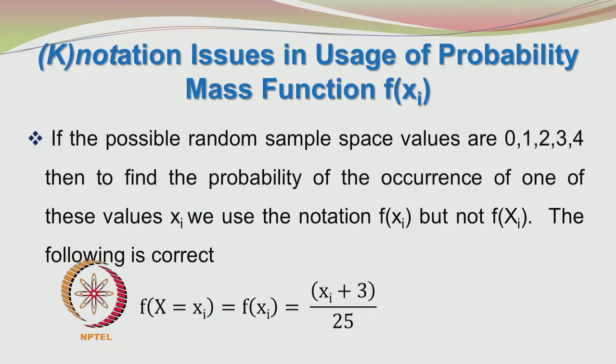If the possible random sample space values are 0, 1, 2, 3 and 4, then to find the probability of the occurrence of one of these values xi, we use the notation f of xi and not f of capital Xi. The following form which I have shown here is correct. F of the random variable x taking a value xi is given by f of xi, and that is equal to xi plus 3 by 25. This is correct notation.